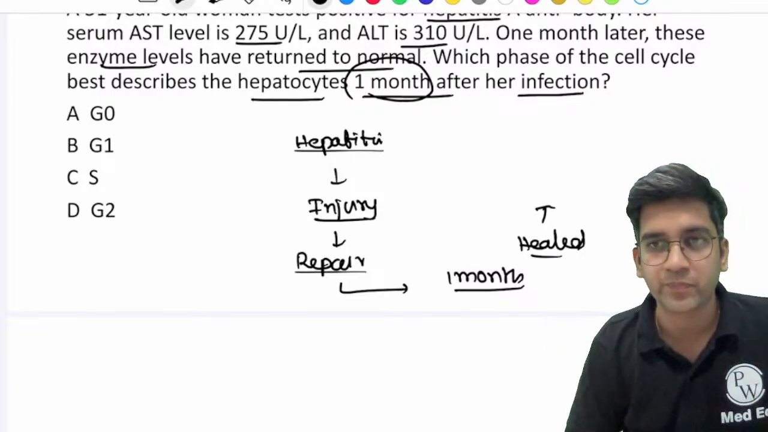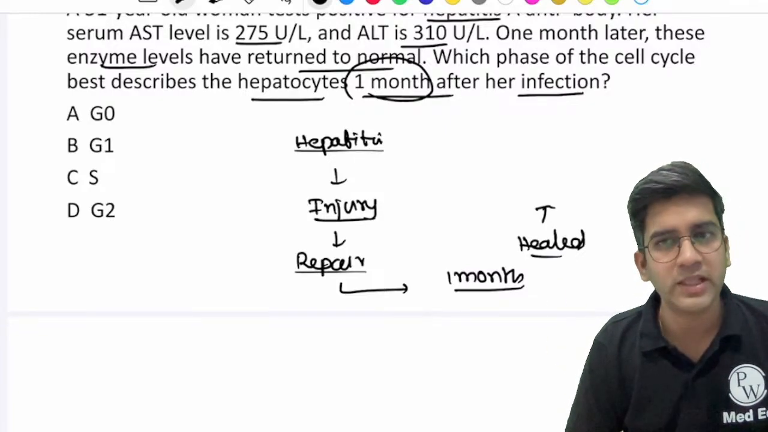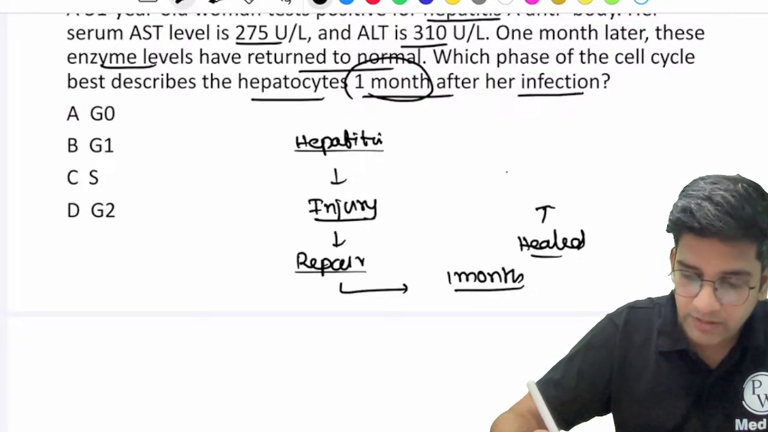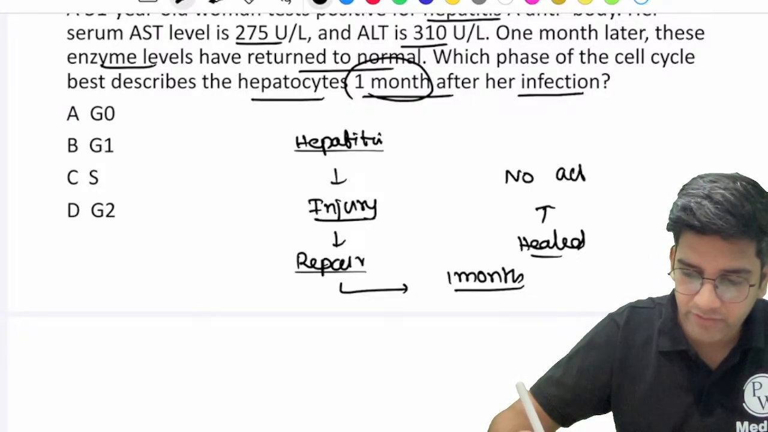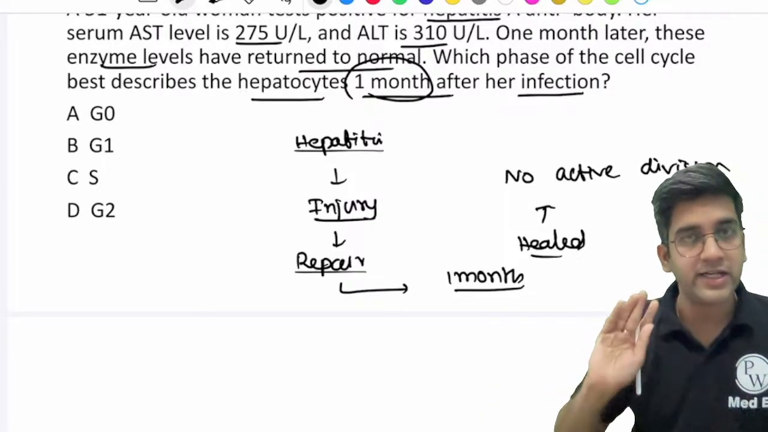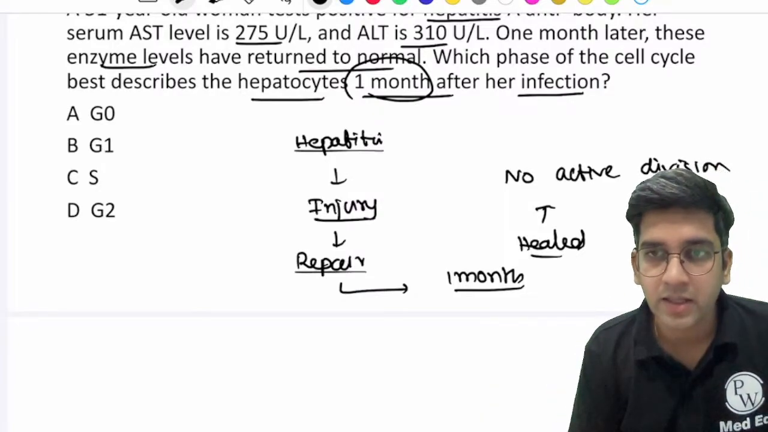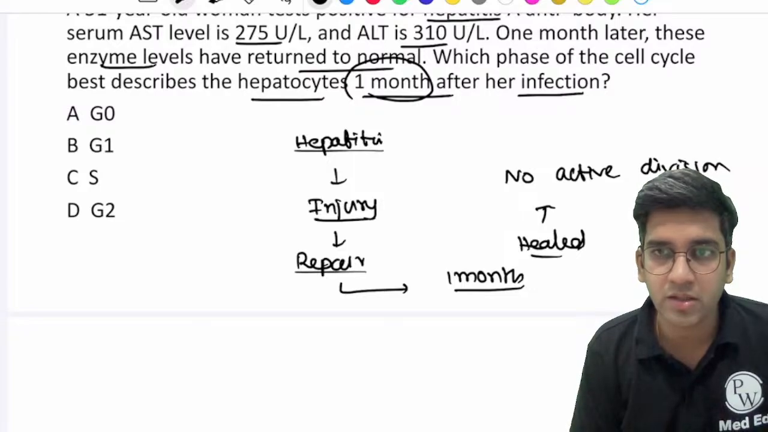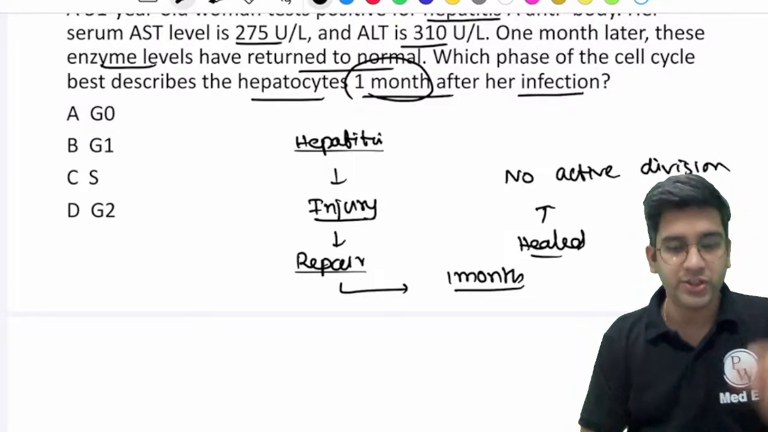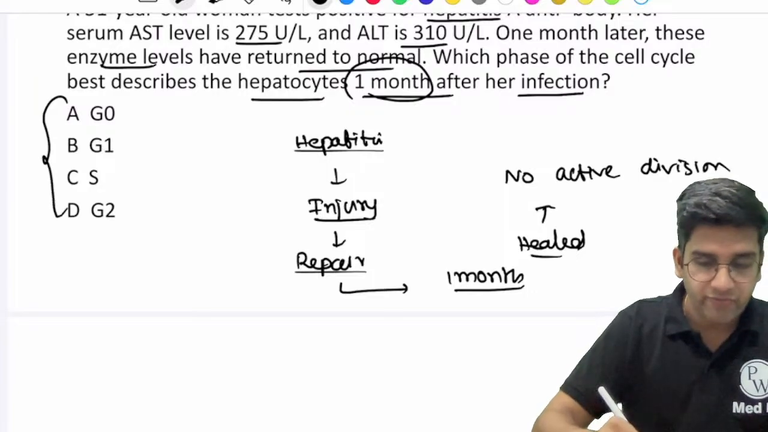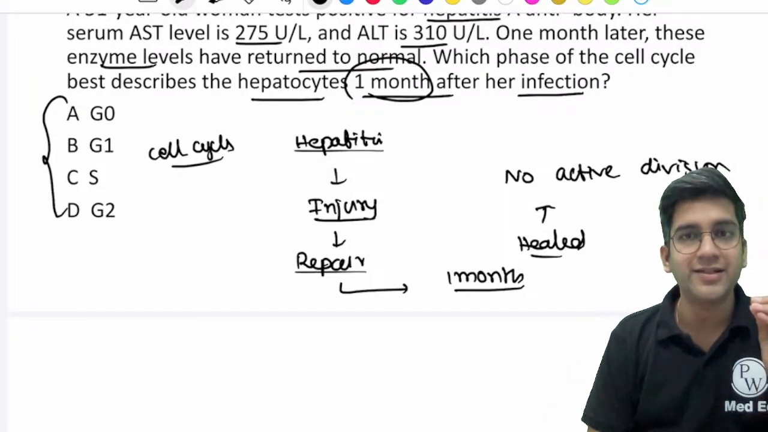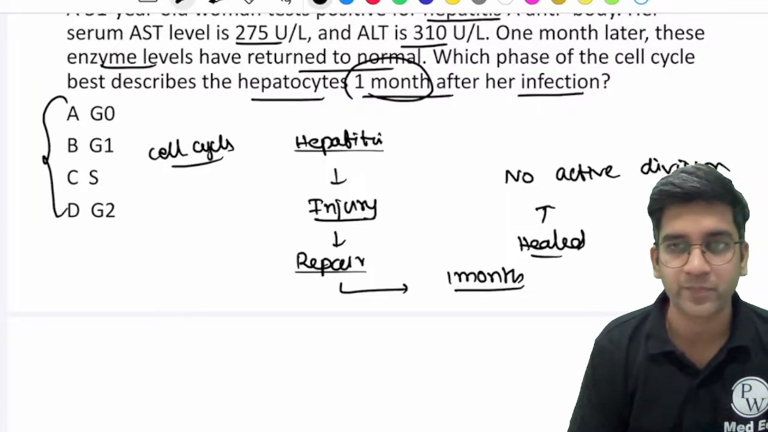Yes or no? Will there be any active division? There'll be no active division, right? After 1 month, there'll be no active division. Perfect. Are these statements right? They are right. Let's look at this, right? So G0, G1, S, G2. Of these four phases of the cell cycle, which you think is the resting phase where there's no cell division?